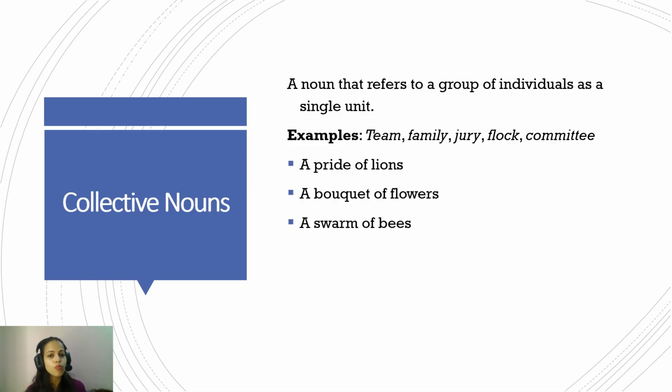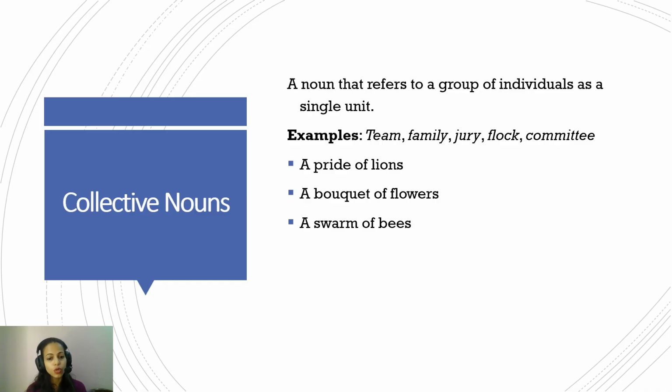Committee, again, it's a group of individuals who will sit and work on some topic and come up with some report, which I don't know, the government will follow or not follow, will go in the dusty offices or whatever. That's not the subject, but still. So for example, in these statements, a pride of lions. Pride is the word that refers to a group of lions. A bouquet of flowers. The bouquet here again is a group of many flowers. A bouquet cannot be just one flower.